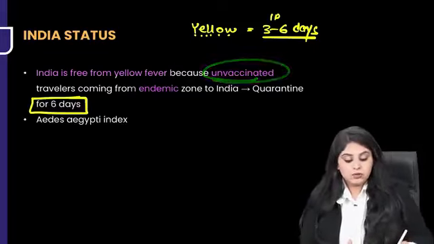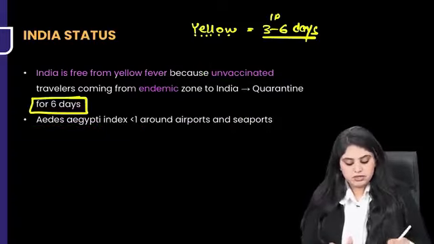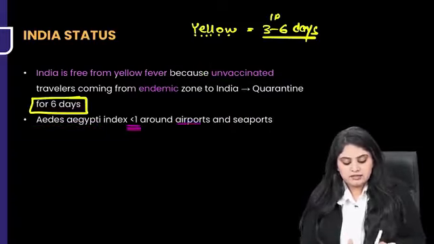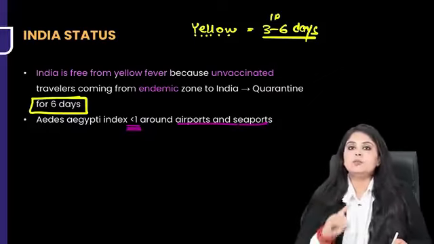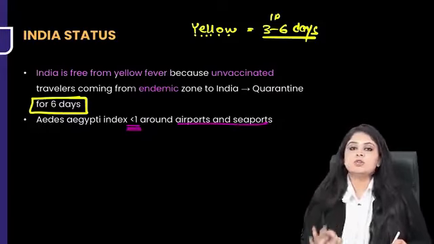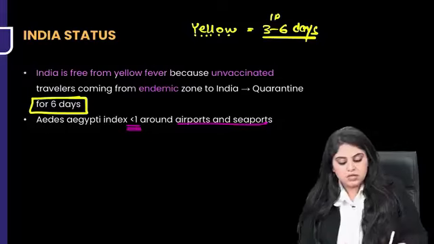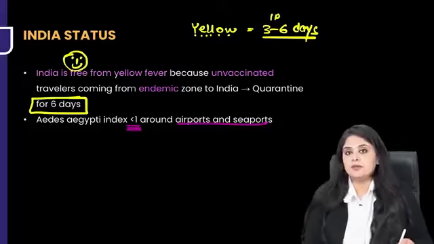unvaccinated. Also, because we know that yellow fever has a vector that is Aedes aegypti, we will make sure that the Aedes aegypti index is less than 1 around all the airports, the seaports, and the routes of entry into our country. We've made sure that the Aedes aegypti index is less than 1. That is how we have managed to keep ourselves free from yellow fever.